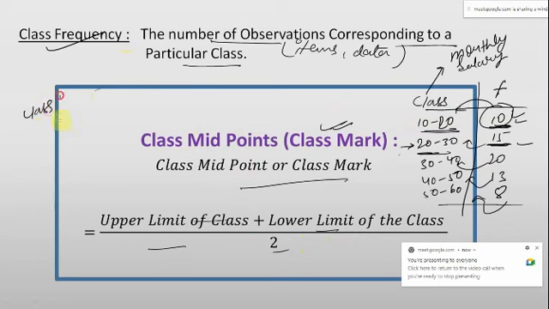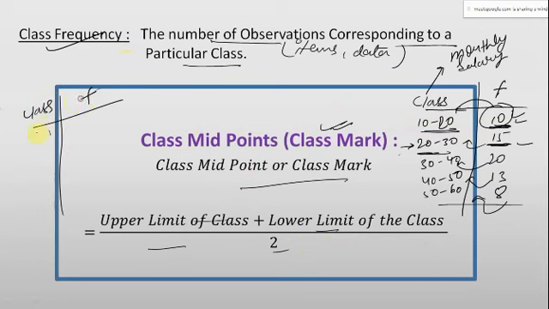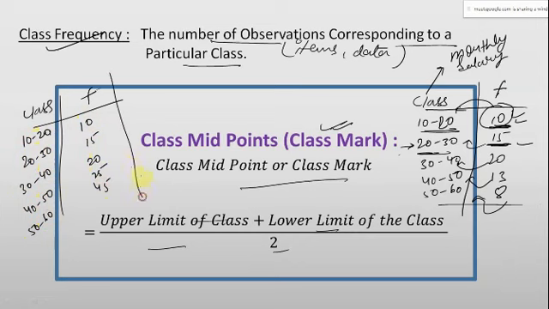So we have this class and this frequency: 10 to 20, 20 to 30, 30 to 40, 40 to 50, then 50 to 60, and frequencies 10, 15, 20, 25, 45. In this question, I need to find this class mark, which works as the x, the variable.